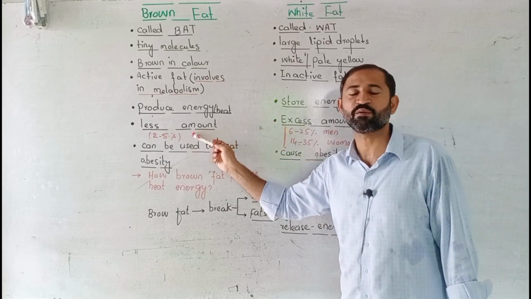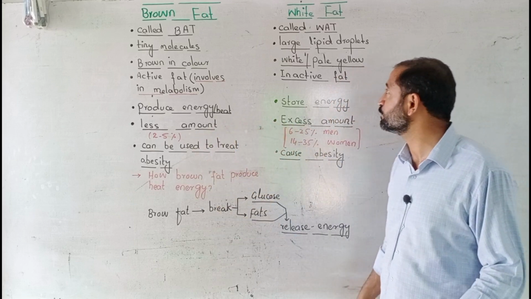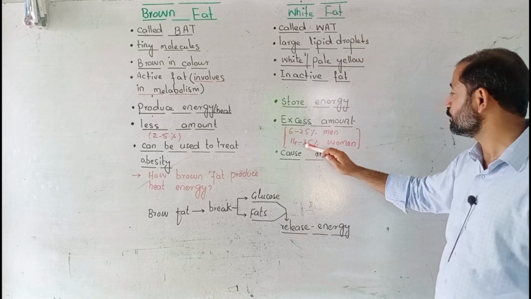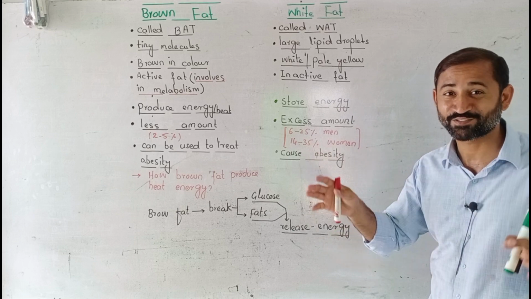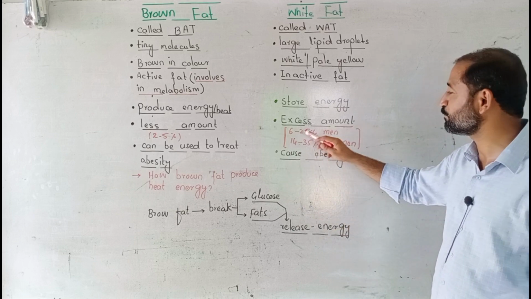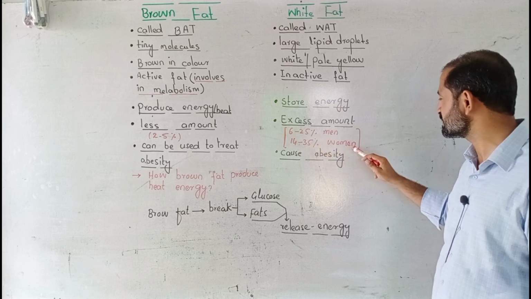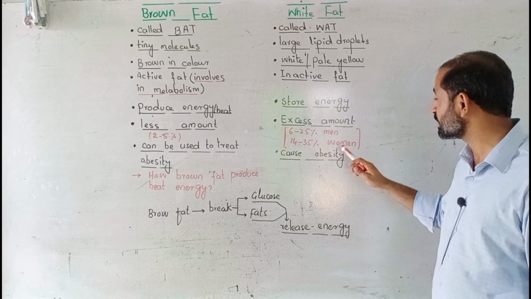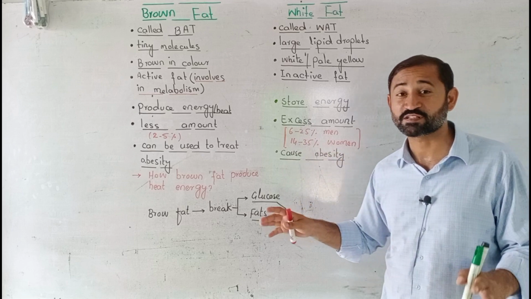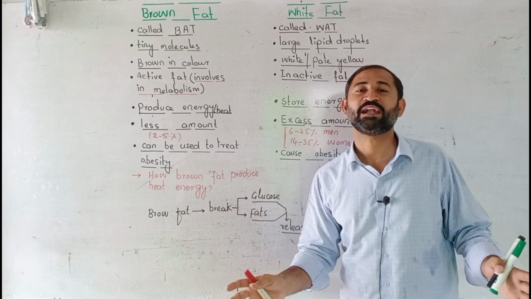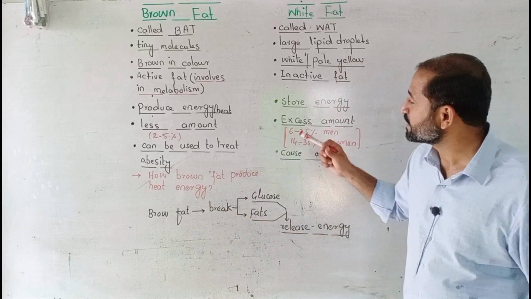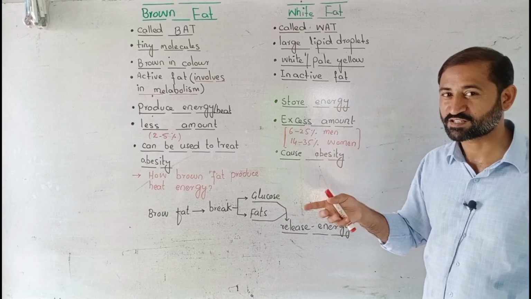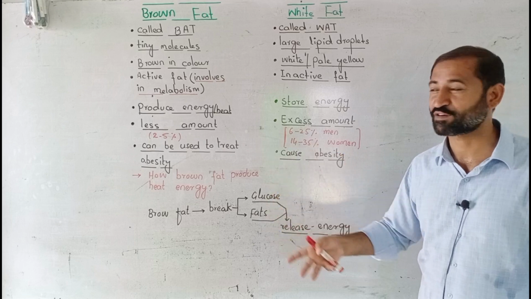It consists of only 2 to 5% of an animal's body weight, whereas white fat consists of 6 to 25% in men, whereas 14 to 35% in women. Yes, you can guess that why in men the fatty material is less in amount, whereas in female it is more in amount. Male consists of 6 to 25%, whereas women consist of 14 to 35%. It means that women are more fatty, yes, compared to men. Next one is can you think that what is reason behind this? So try to understand that why more females are fatty.